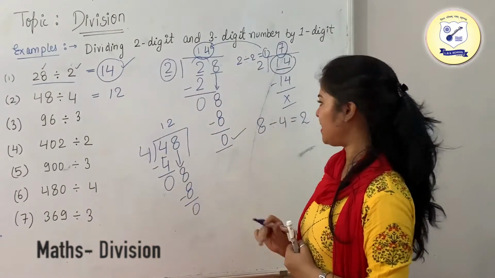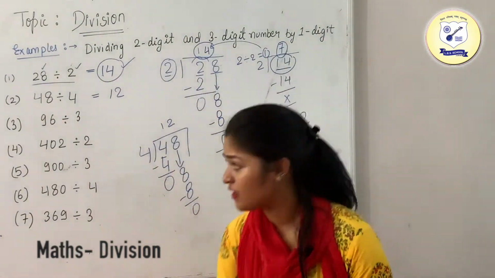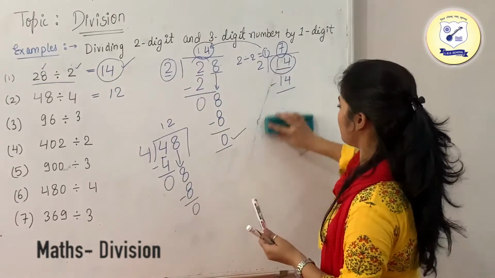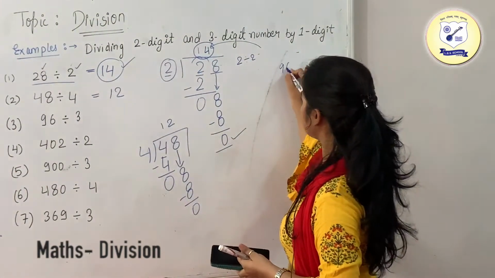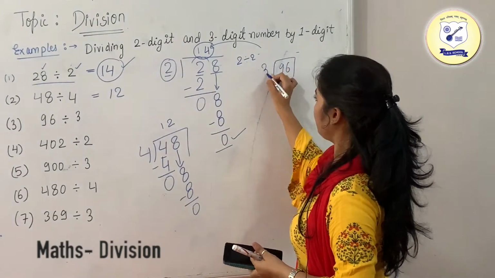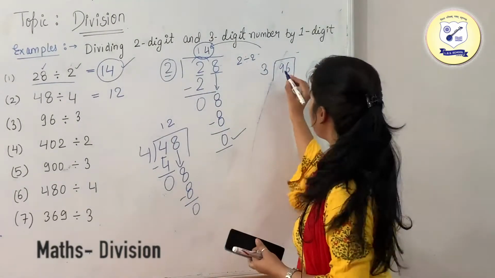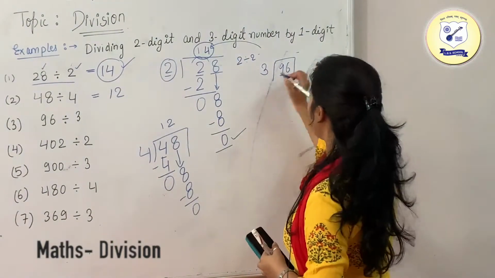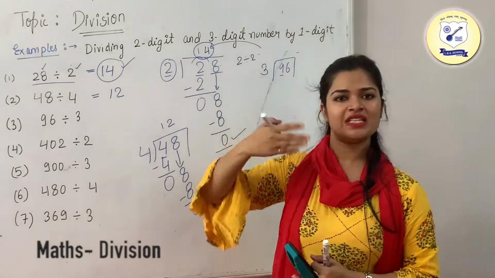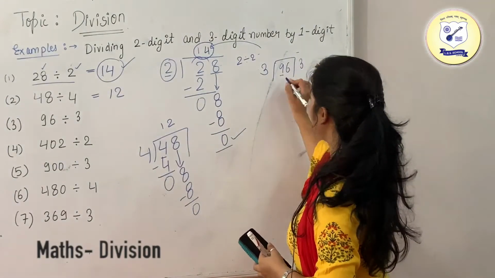Similarly, we have 96 and we need to divide it by 3. Now just compare it. Since this number is greater than the 3, yes, we can divide it. How many times? We know that 3 3s are 9. So write 3 over here and just subtract it.